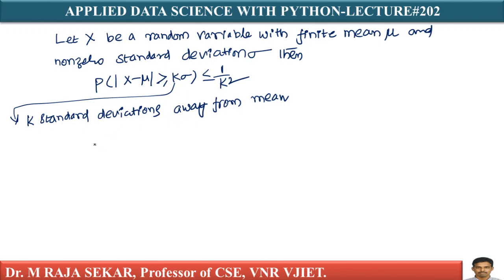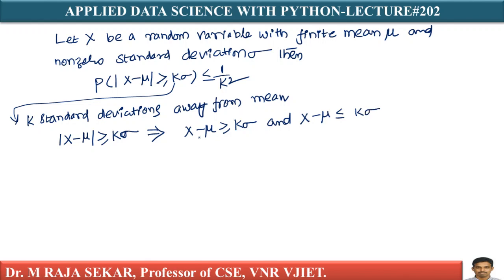Anyway, we will try to understand the meaning of this. First, mod of x minus mu greater than or equal to k sigma can be written as x minus mu greater than or equal to k sigma, or x minus mu less than or equal to minus k sigma.